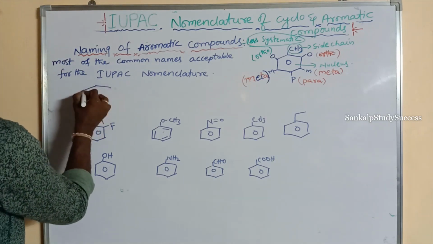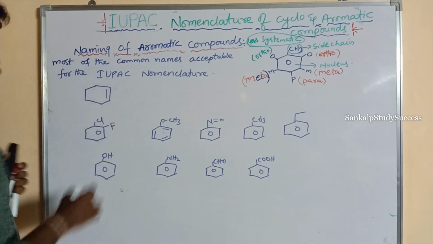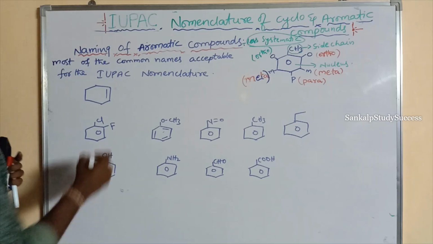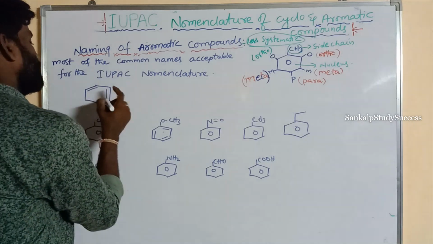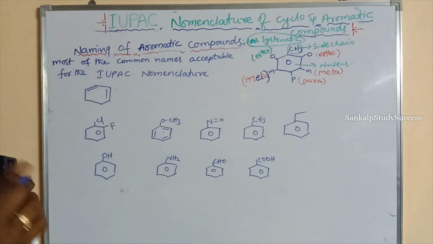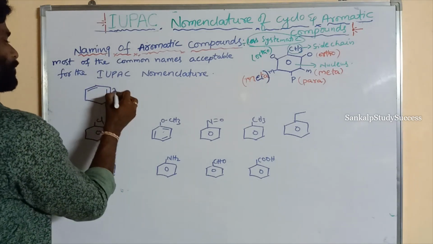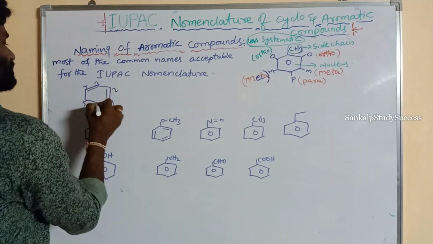This is said to be cyclohexane. If we take 2 double bonds, that is said to be cyclohexadiene. That is cyclo 1, 2, 3, 4, 5, 6.